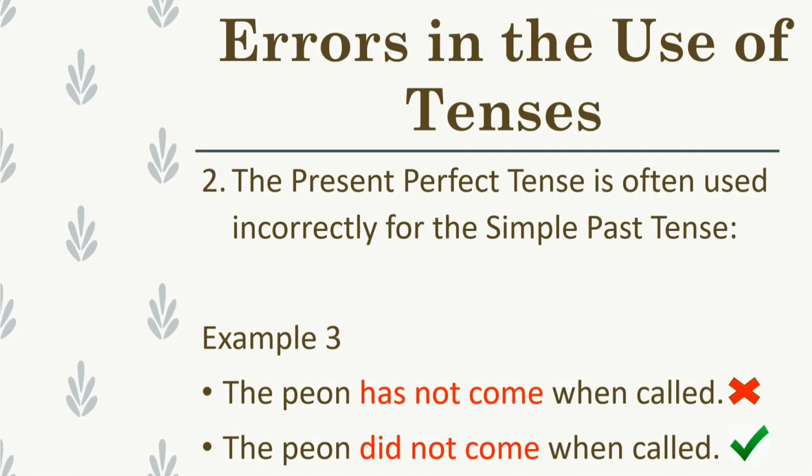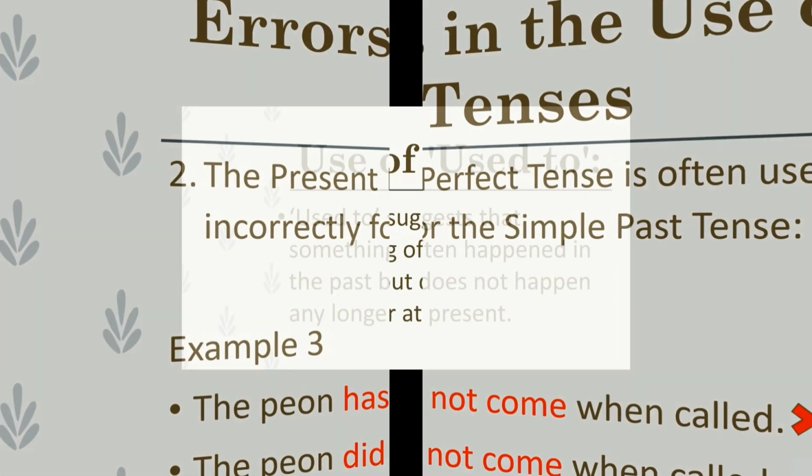The peon has not come when called. This sentence also should not be written in present perfect tense, but this is the event of past, so should be written in simple past tense. So, the correct sentence is the peon did not come when called.